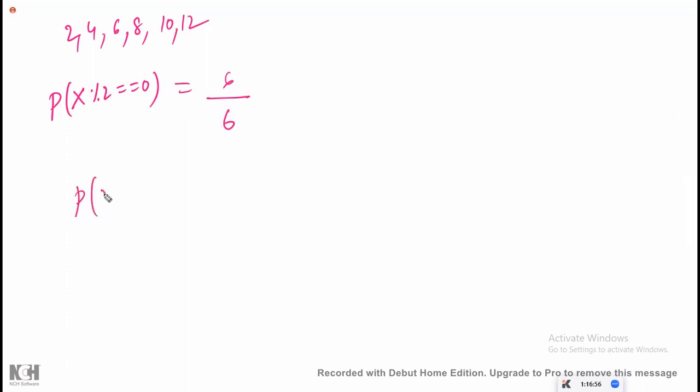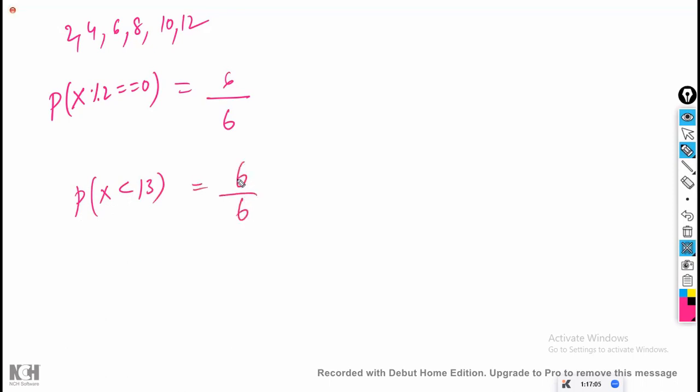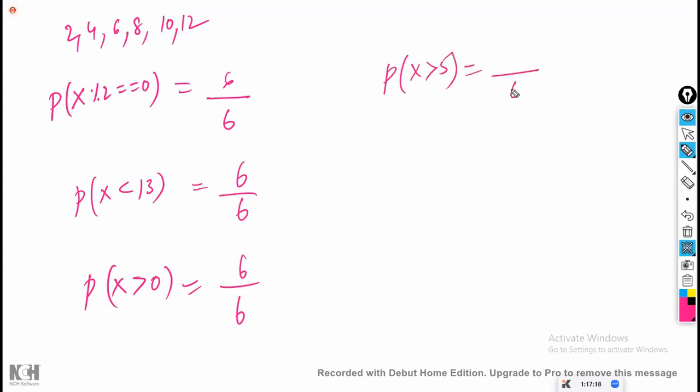What is the probability that X will be less than 13? Out of 6, 6 of them will satisfy. How many of them are greater than 0? Total 6 are there, 6 will satisfy. What is the probability that the value is greater than 5? Out of 6, the denominator is 6, fixed. The numerator will change. How many satisfy greater than 5? How many of them are greater than 6? 3 of them. 3 out of 6. Greater than or equal to 6.